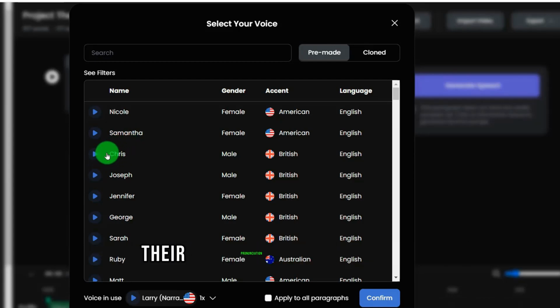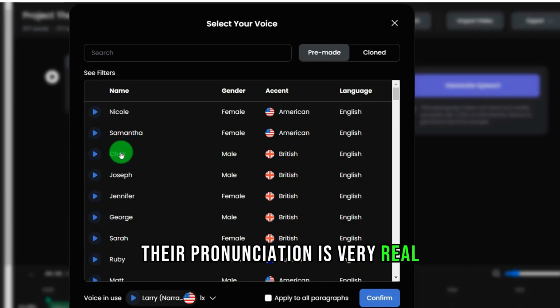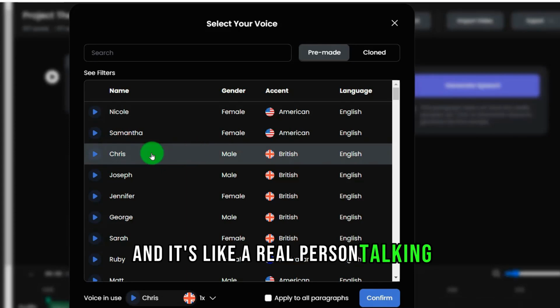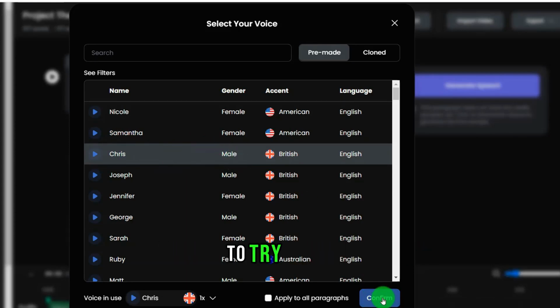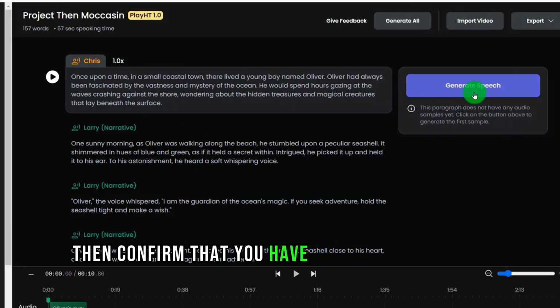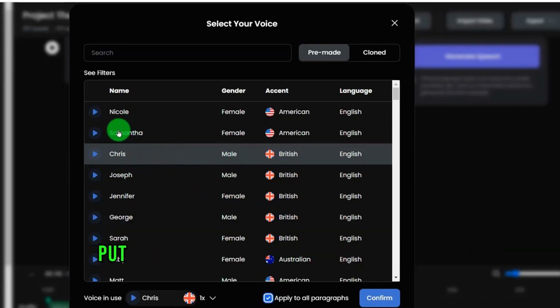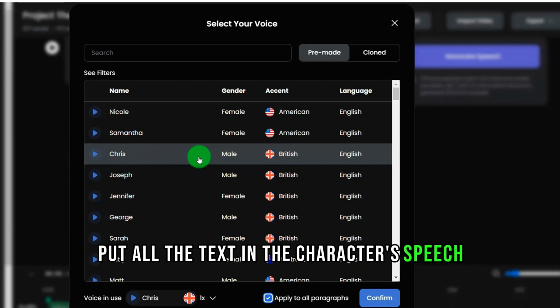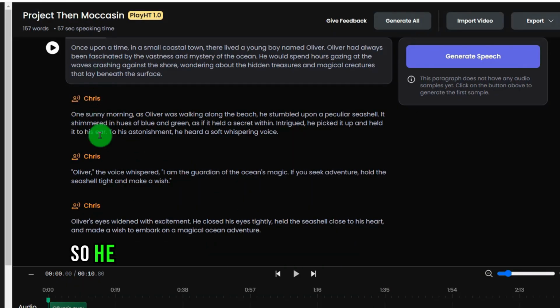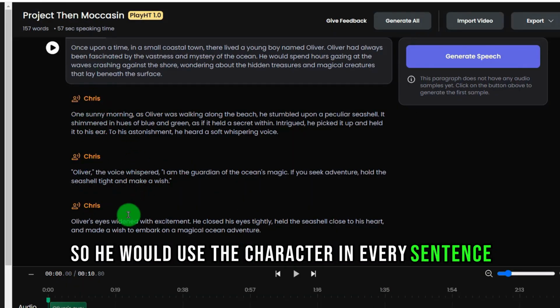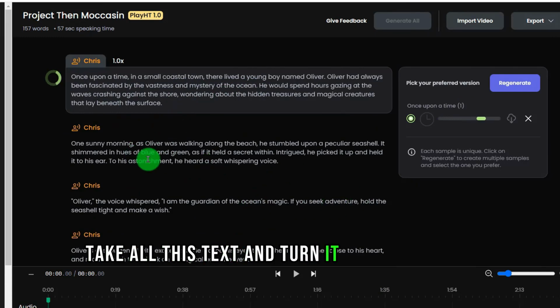Do you think their pronunciation is very real, and it's like a real person talking? How about I choose this one to try it out? Then confirm that you have selected this option. We have to put a check mark after this character. Put all the text in the character's speech, and then click OK. So he would use the character in every sentence. Take all this text and turn it all into speech.